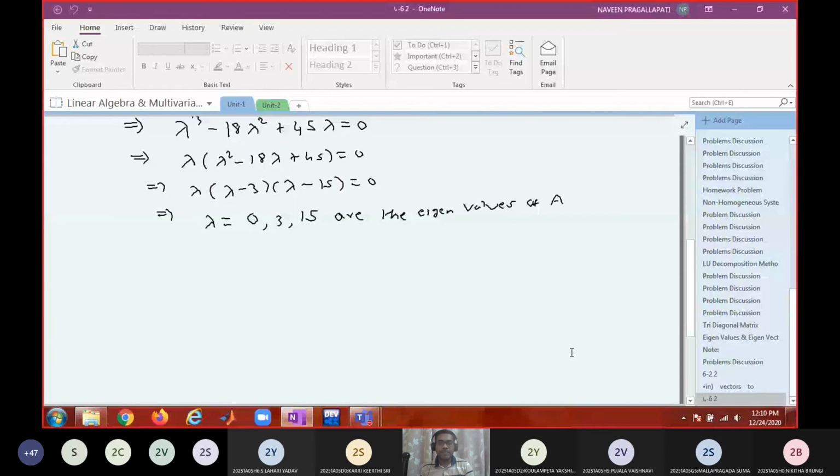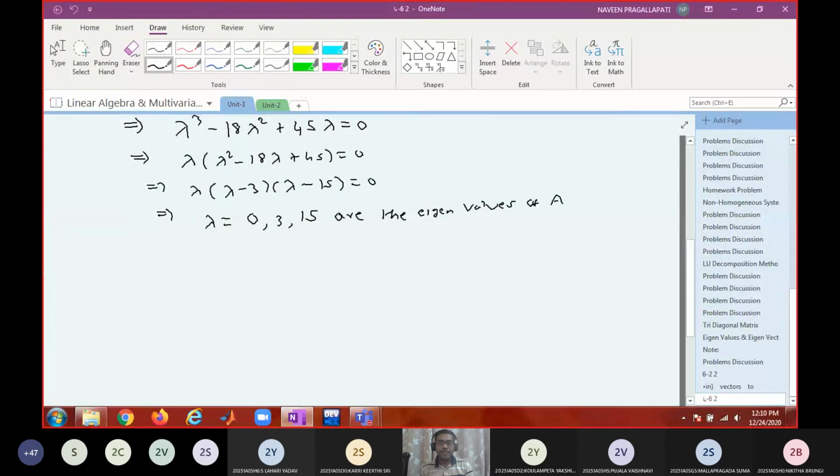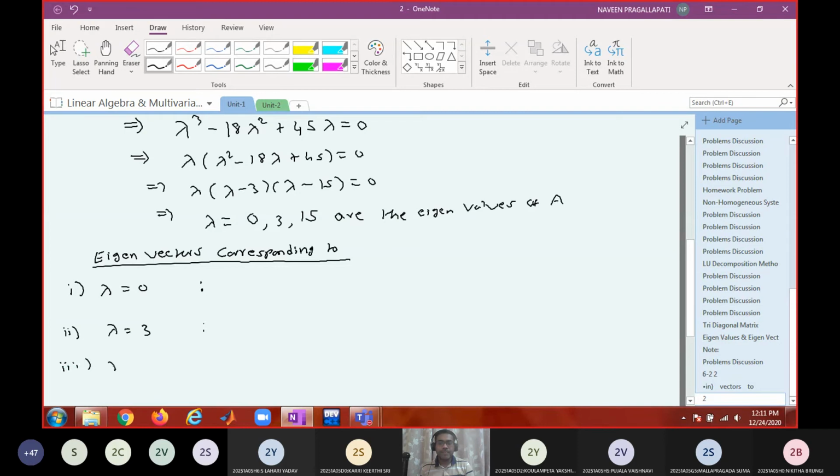First one, lambda equal to 0. Second one, lambda equal to 3. Third one, lambda equal to 15.